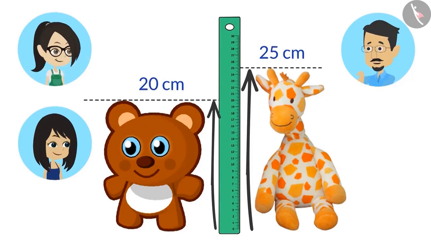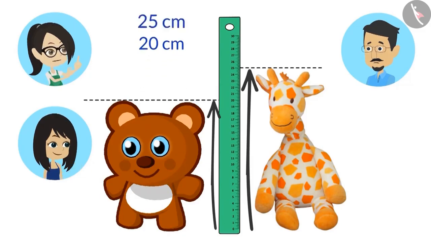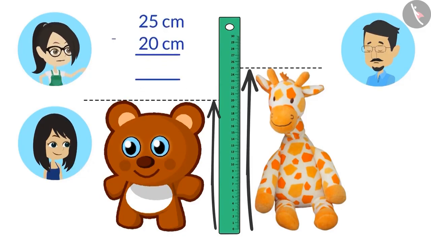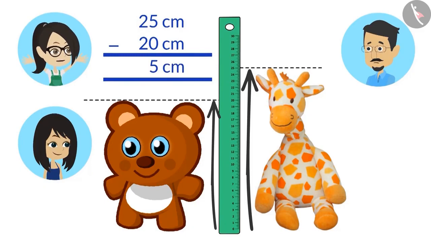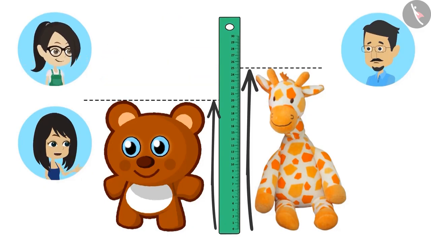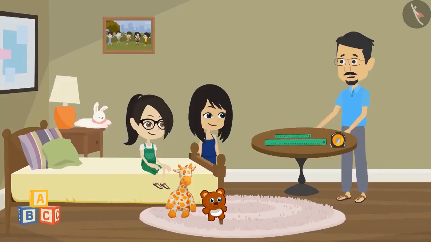Can you both tell how short is the bear than the giraffe? Yes, Uncle. We will subtract the height of the bear from the height of the giraffe. The height of the giraffe is 25 centimeters and the height of the bear is 20 centimeters. Subtracting 20 centimeters from 25 centimeters will leave us with 5 centimeters. This means that the giraffe is 5 centimeters taller than the bear. You both answered it correctly.